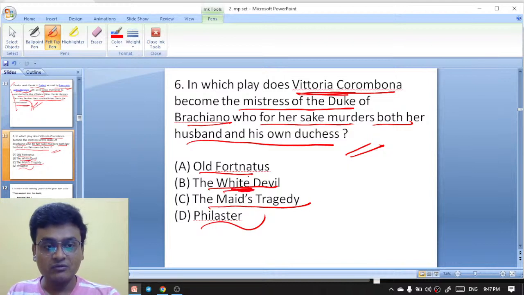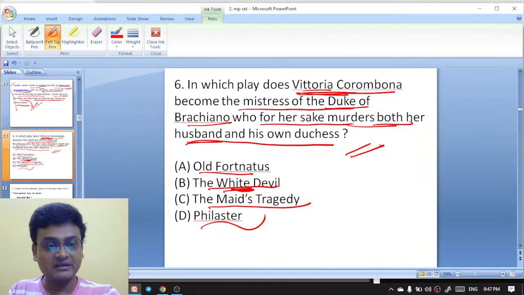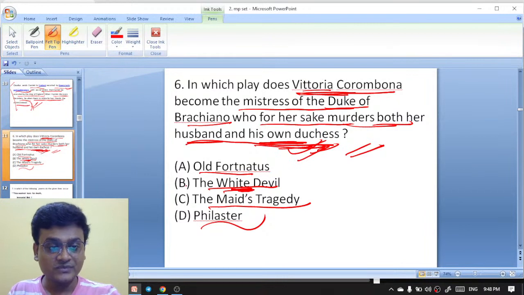Who is known as the white devil? It is Vittoria, who wanted to become the mistress of the Duke of Brachiano, and for that reason she murders both her husband and his own duchess. So this is actually the white devil. The white devil is Vittoria.